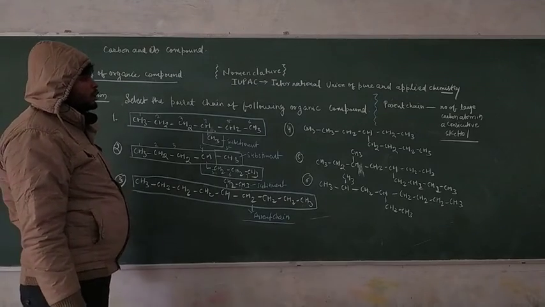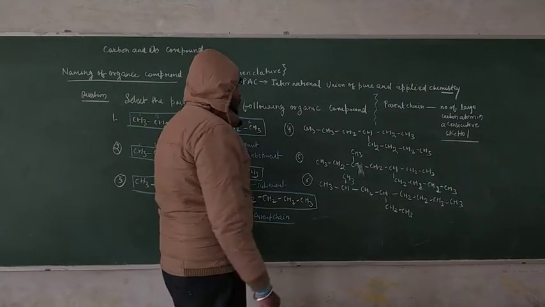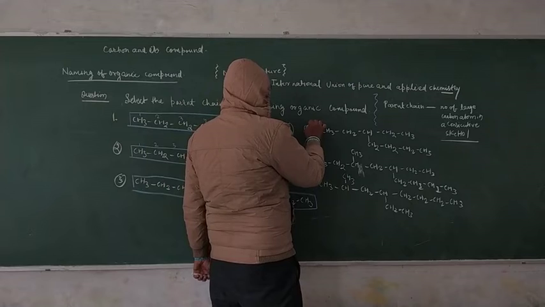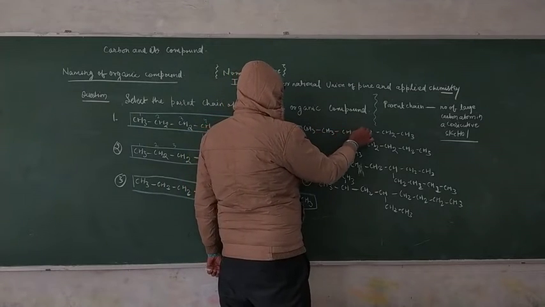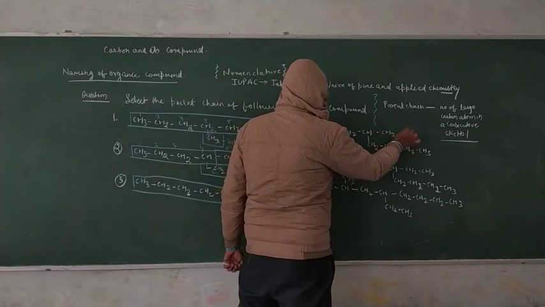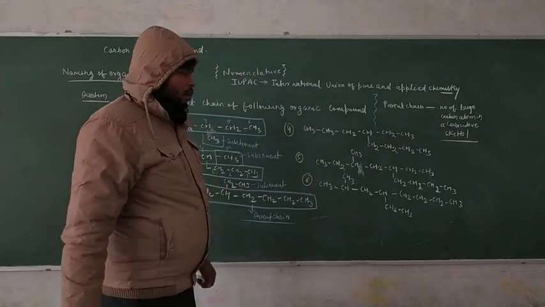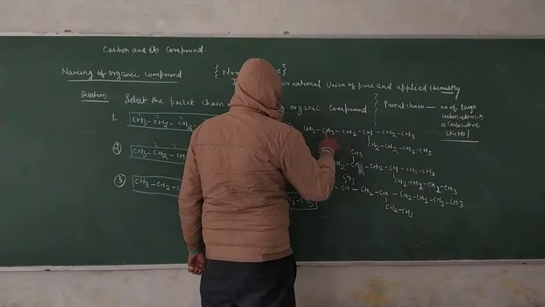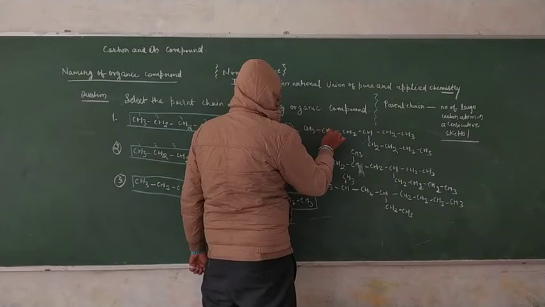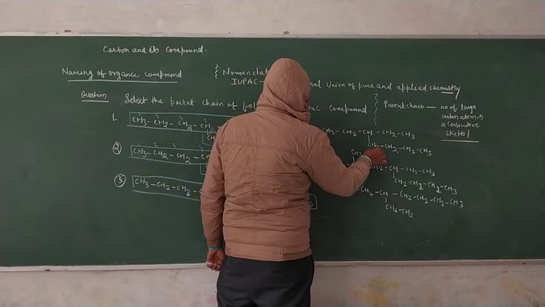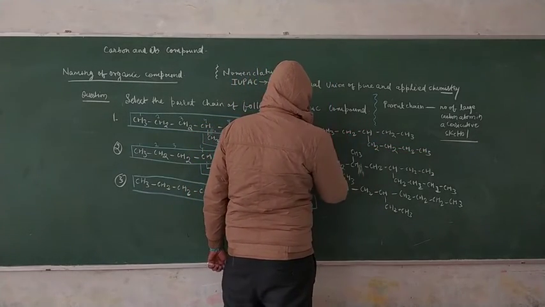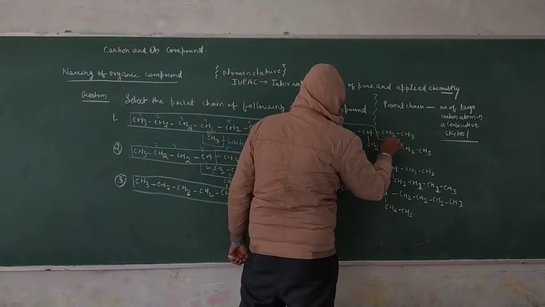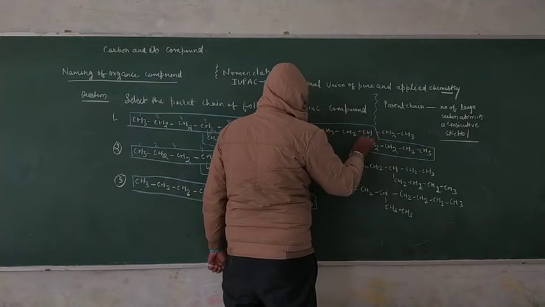Now we have to discuss question number four again. We have to count like this: 1, 2, 3, 4, 5, 6 carbon. In the straight way, 1, 2, 3, 4, 5, 6, 7, and 8 carbon. That means our parent chain is like that.